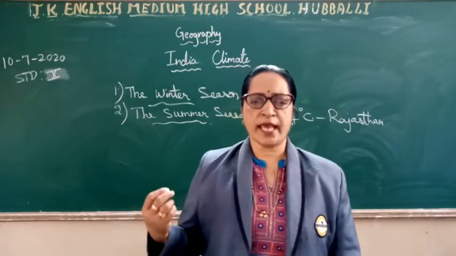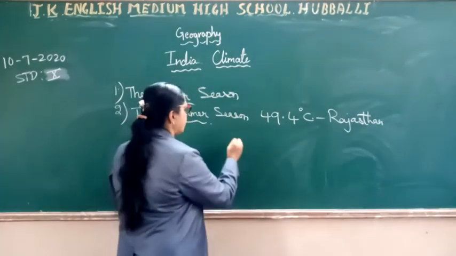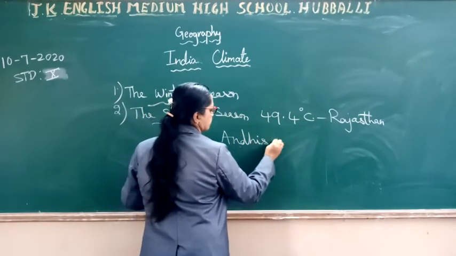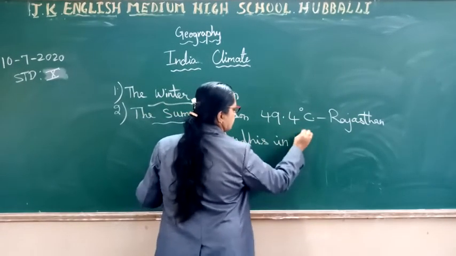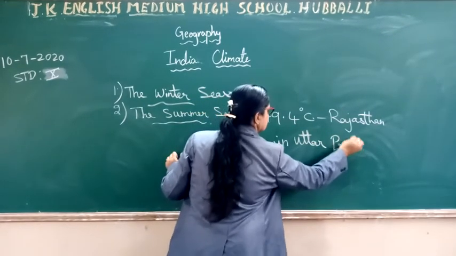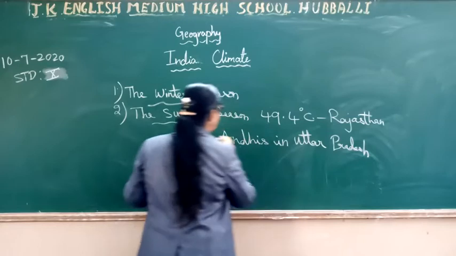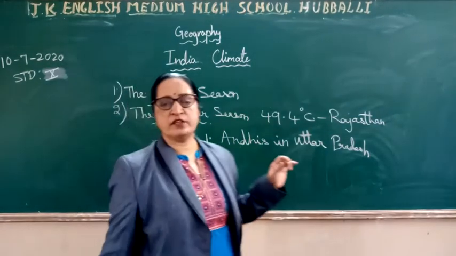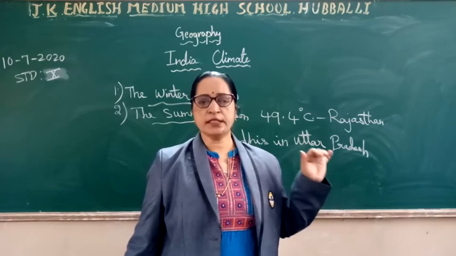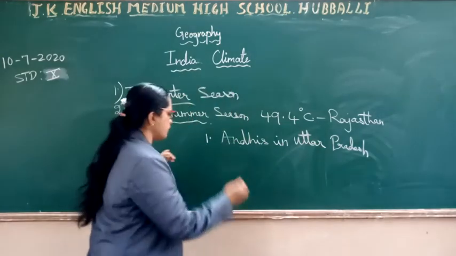It is known as Andhi in Uttar Pradesh. So the convectional rain, children. The first one is called Andhi in Uttar Pradesh, Kala Baisakhi in West Bengal.